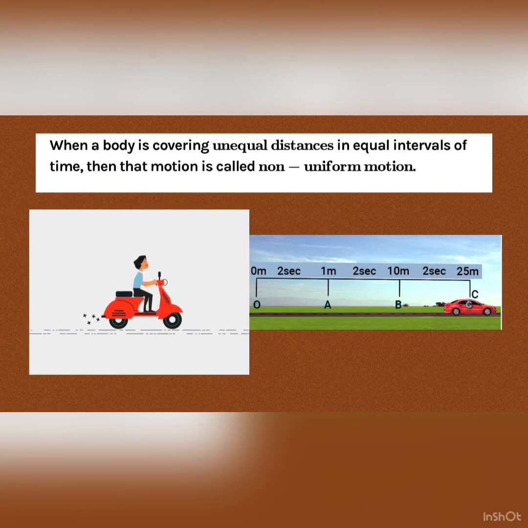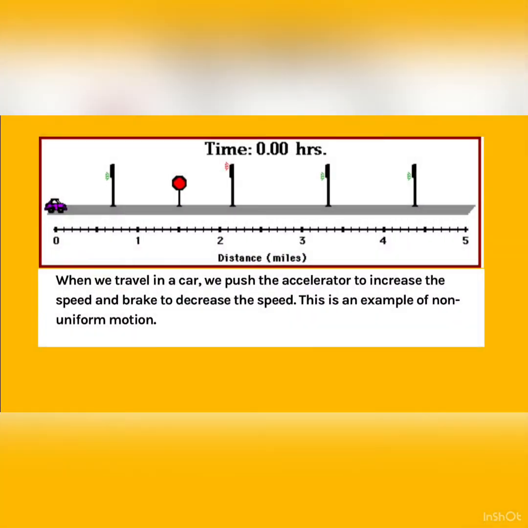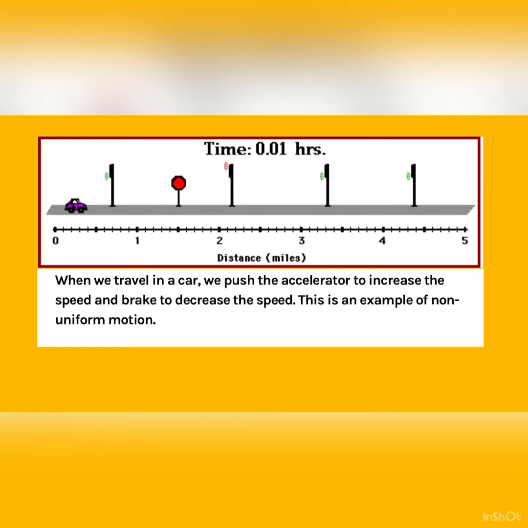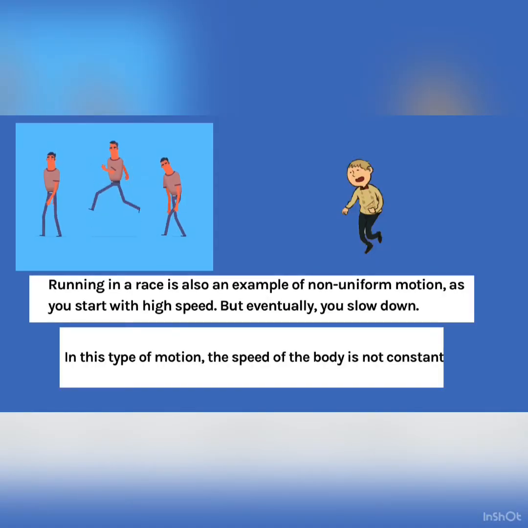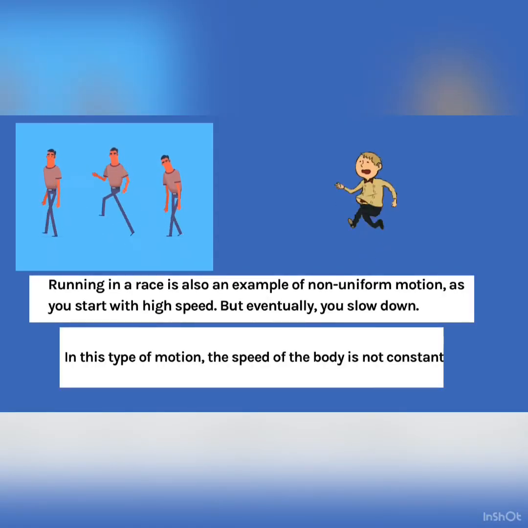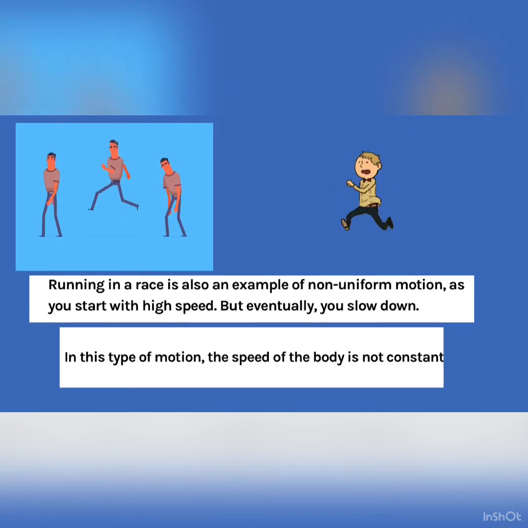When a body is moving unequal distance in equal interval of time, then that motion is known as non-uniform motion. When we travel in a car, we push the accelerator to increase the speed and brake to decrease the speed. This is an example of non-uniform motion. Running in a race is also an example of non-uniform motion, as you start with high speed, but eventually you slow down.